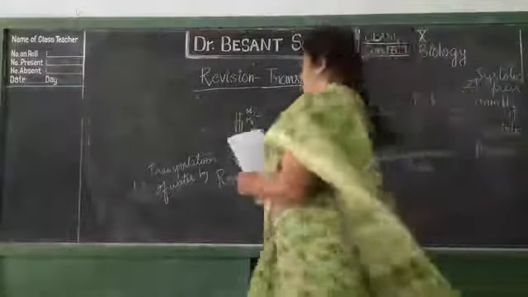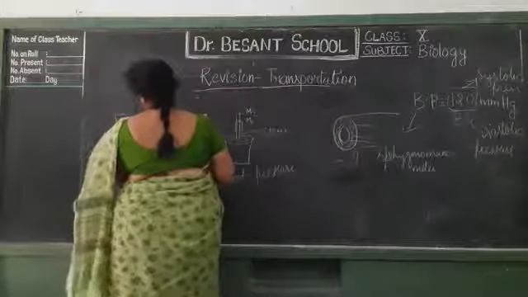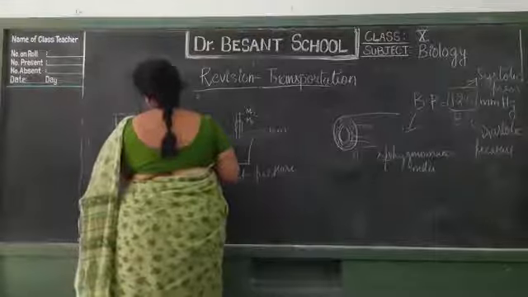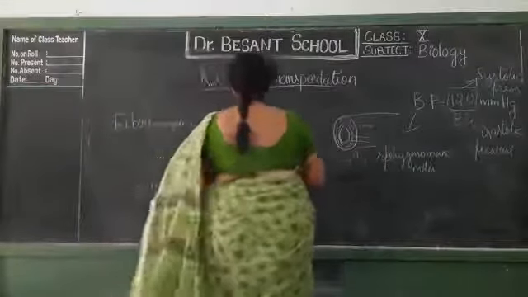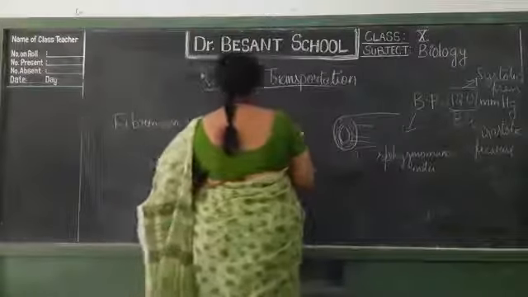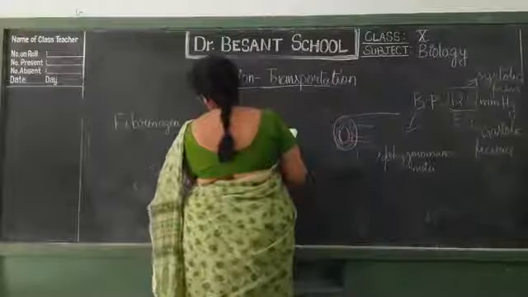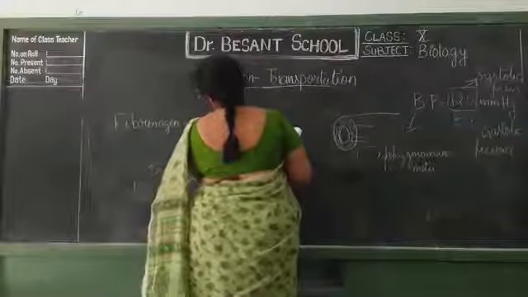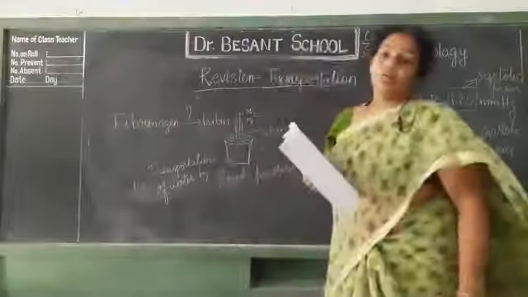Next, this one, see, fibrinogen gives rise to fibrin. What should come there? So this equation I have given, I can ask like this.